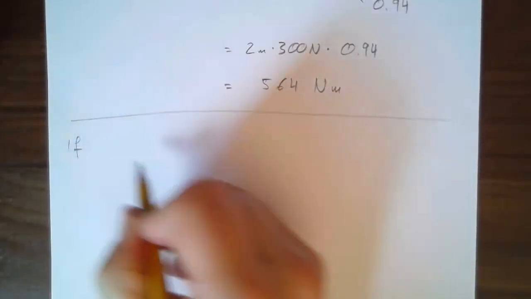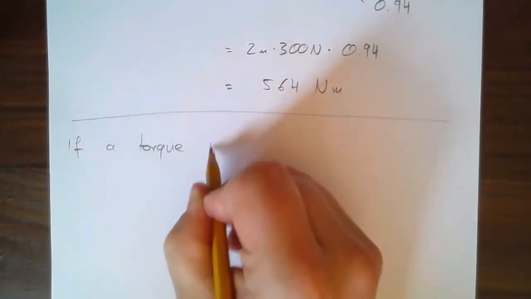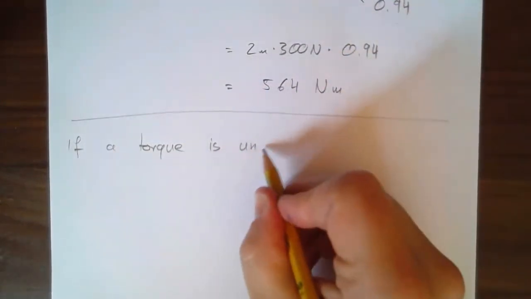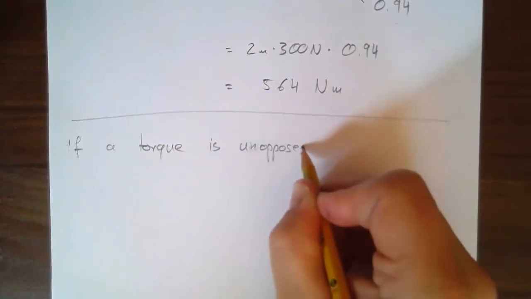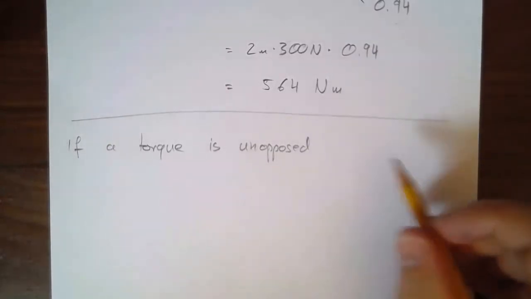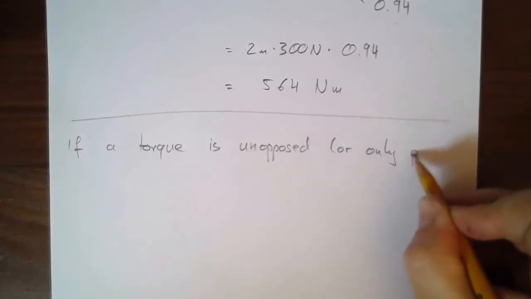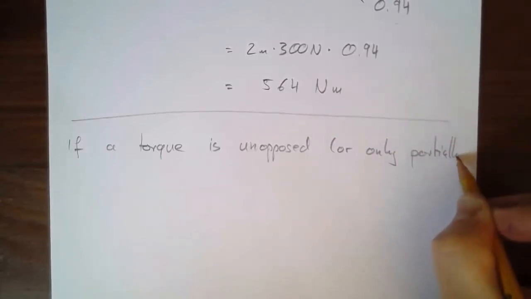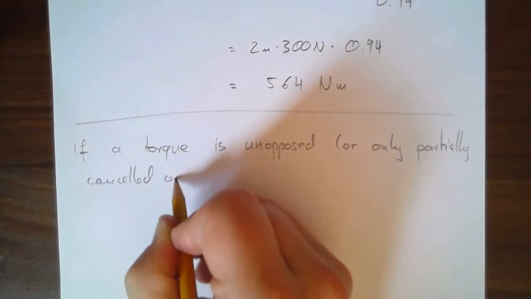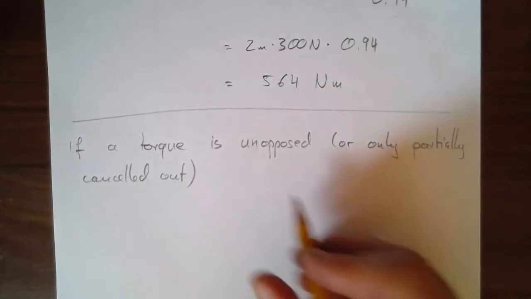So if a torque is unopposed, there's only one torque, or not completely, or only partially cancelled out, then it'll create angular acceleration.